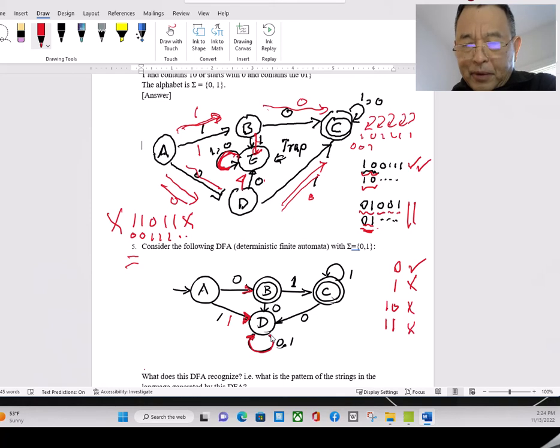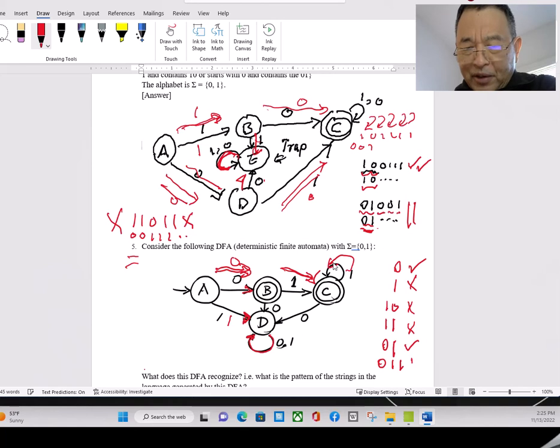How about 0, 1? And that works. So 0 and 1, that goes through this state. And whatever you do, follow a 1, then that works. And 0, 1, 1, you see? You go 0, 1, and then 1.